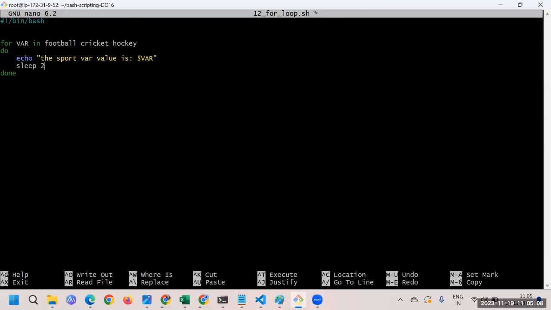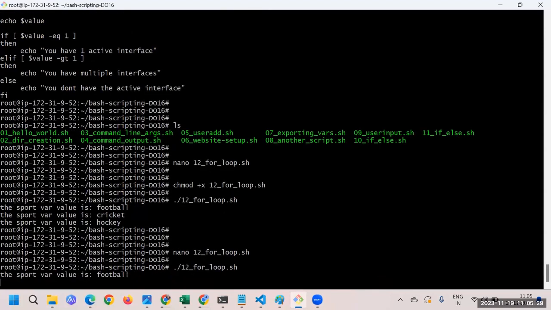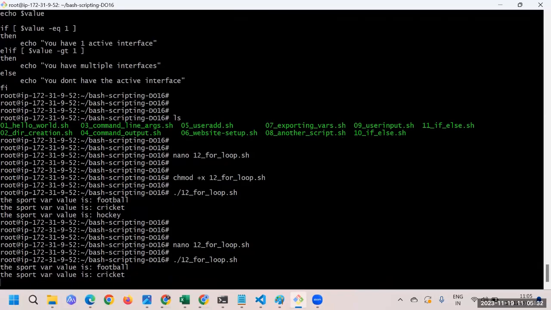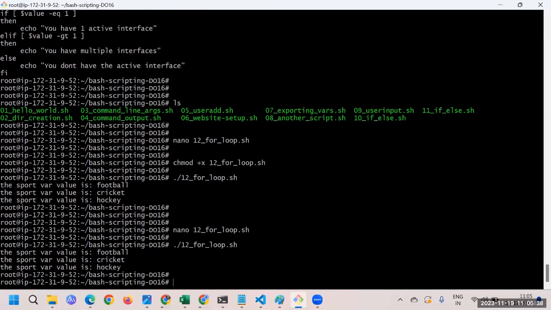Yeah, sleep for 2 seconds, and now the execution will change. The first result will get printed, then it will wait for 2 seconds, then it will print the second result, then wait for 2 seconds, then print the third result. So let's do it. Control O, press enter, Control X. Let's see how the script gets executed. Here you can see football, then it's waiting, and like that. It looks a little nicer, right?